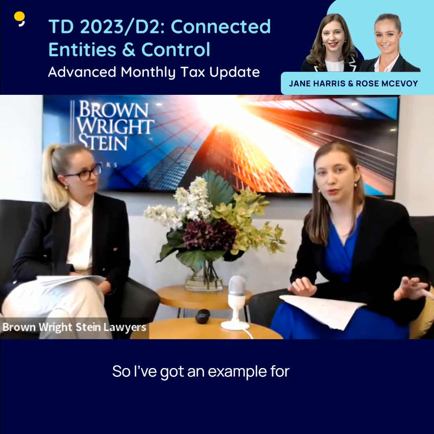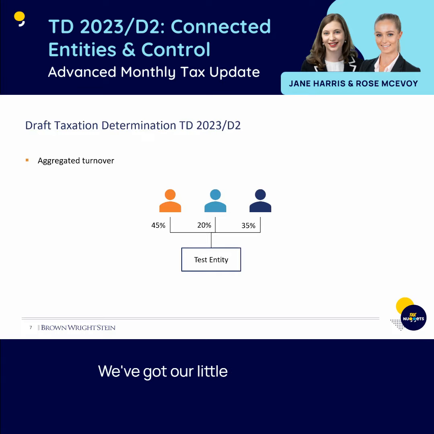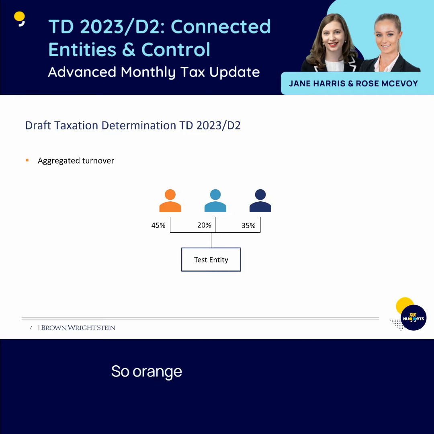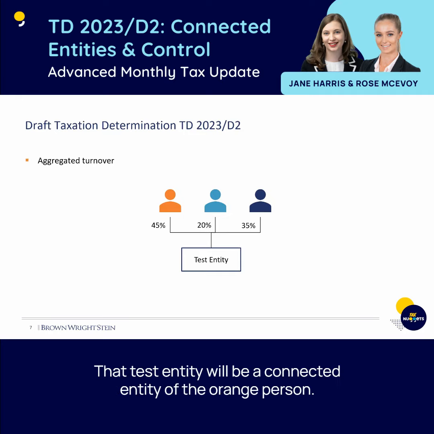So I've got an example for you. It's here on the screen. We've got our little orange person. They own 45% of this test entity. And then we've got two blue people. One owns 20% and one owns 35%. So on face value, you look at that and you say, well, orange has more than 40%. So orange controls that entity. That test entity will be a connected entity of the orange person.